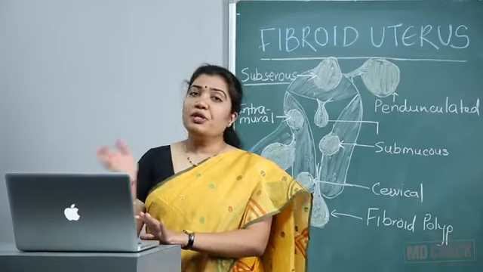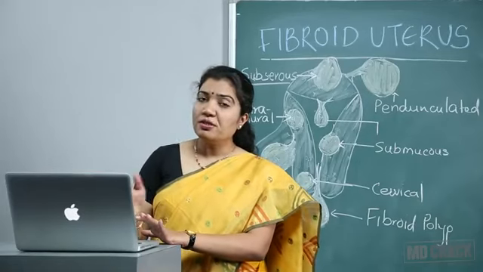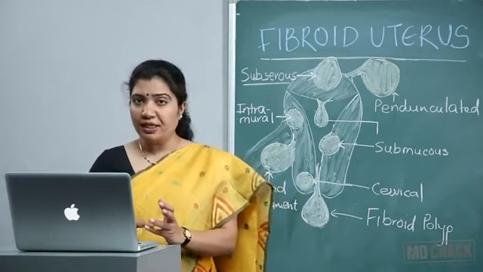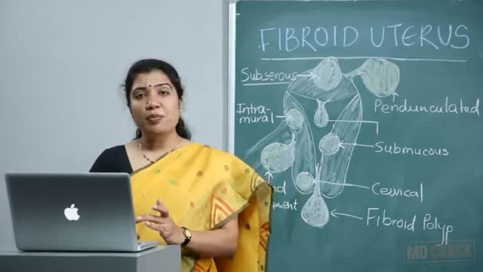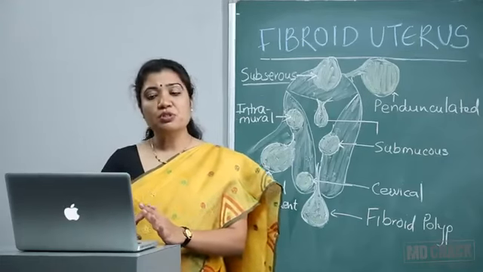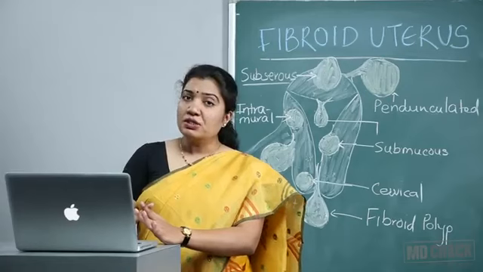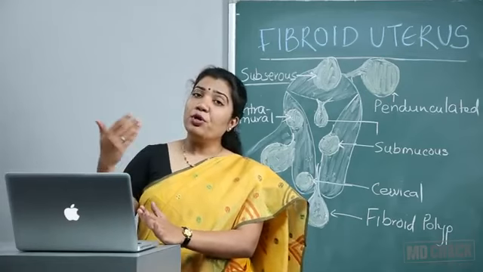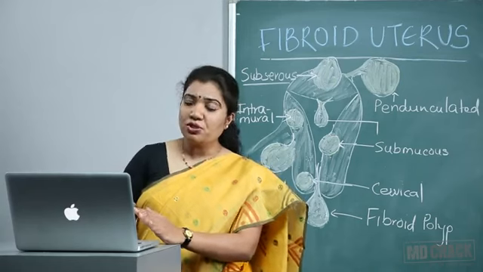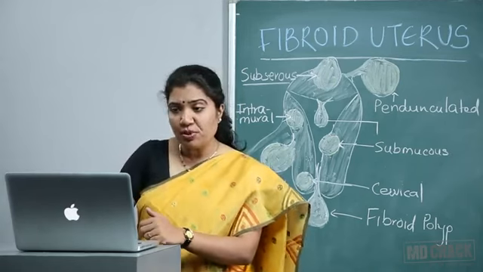Questions are asked on the effect of fibroid on pregnancy. So you have to remember these things. I'll revise again. From infertility, abortions, abruption, uterine inertia, malpresentations or malpositions, obstructed labor, surgical difficulties or requirement of operative procedures more frequently, and in third stage PPH and puerperium there can be subinvolution.